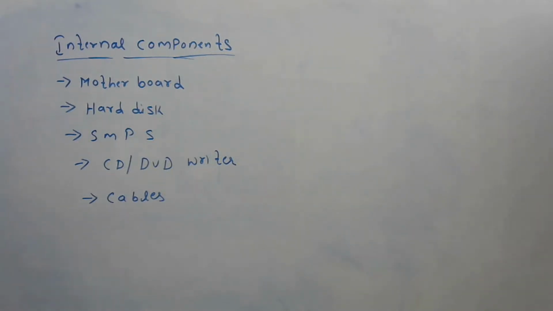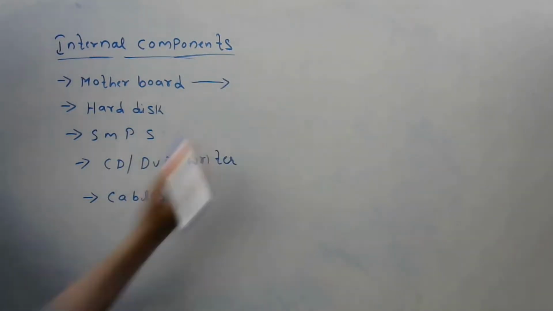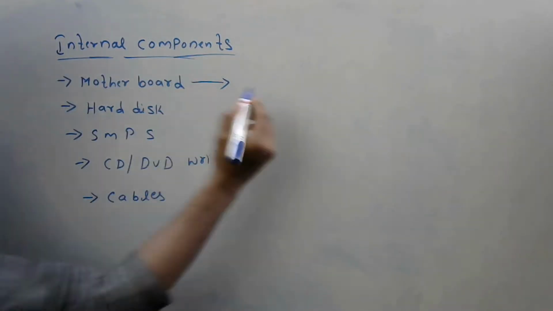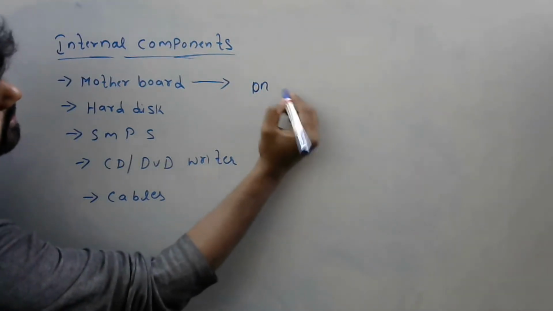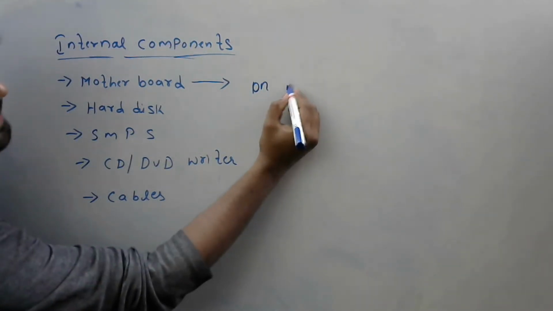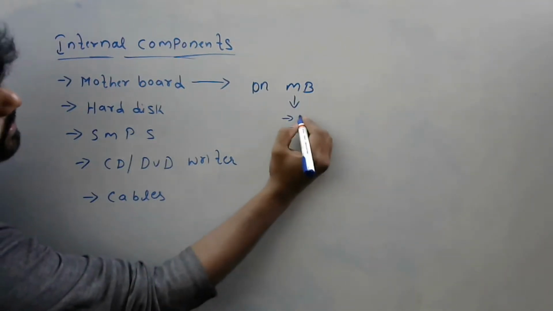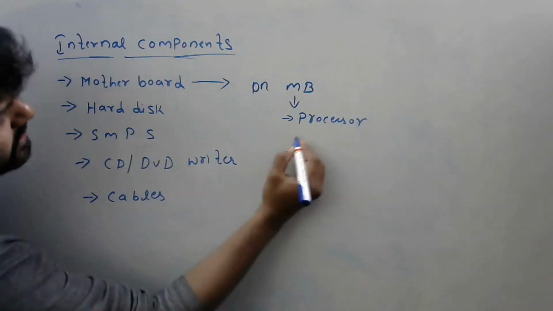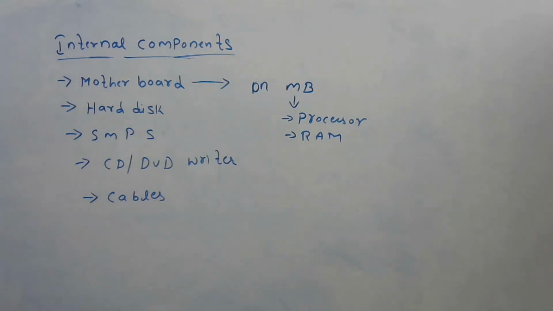Next, processor and RAM. Where do we insert these processor and RAM? On the motherboard. On the motherboard we have the important processor, next RAM.